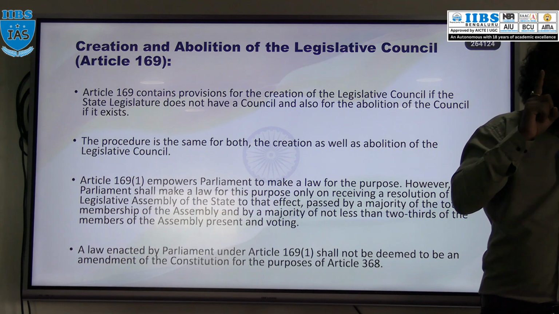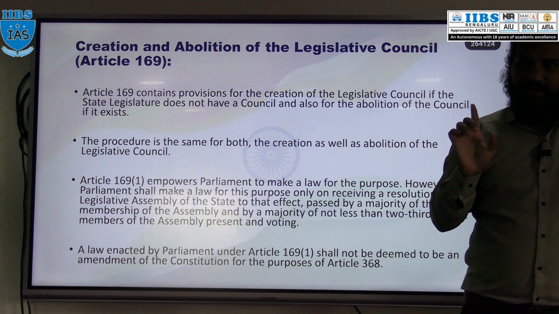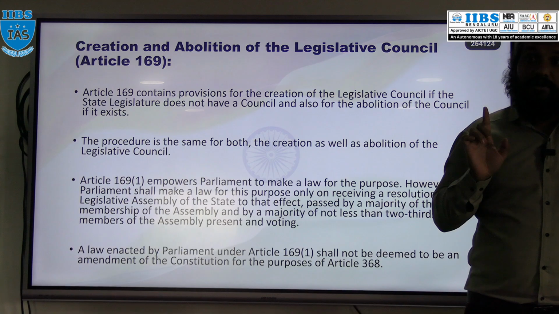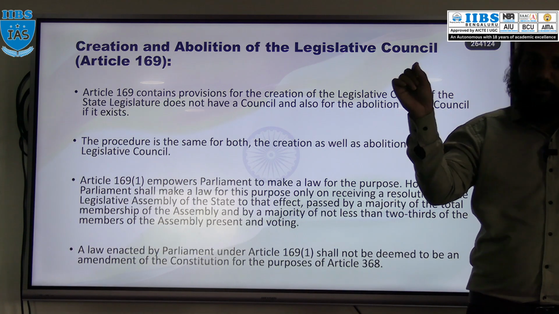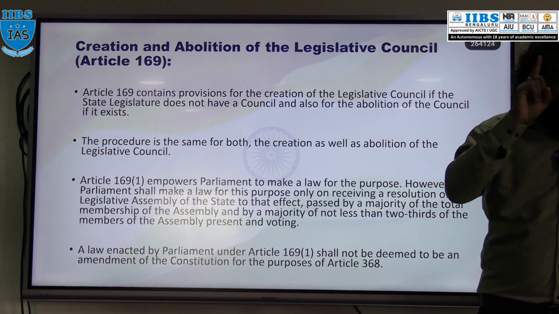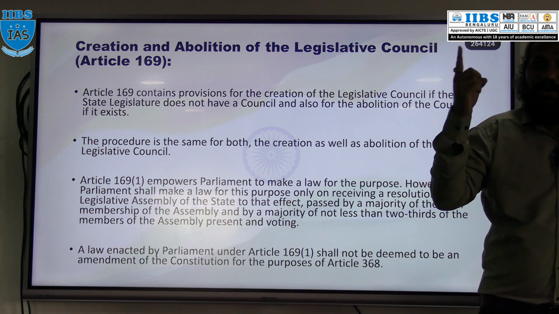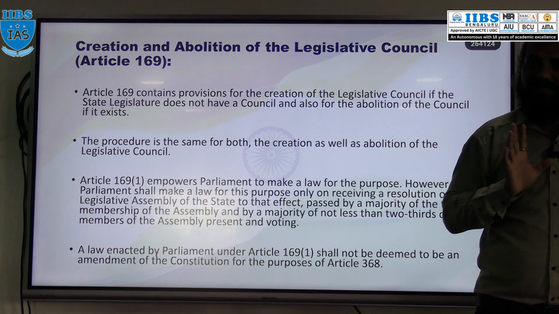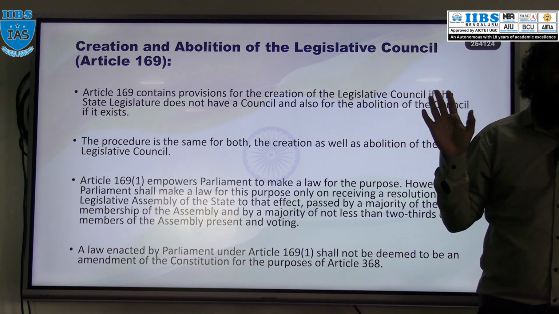After that, the President has to notify the creation or abolition of the legislative council. Only after that notification will the creation or abolition take place, otherwise not.